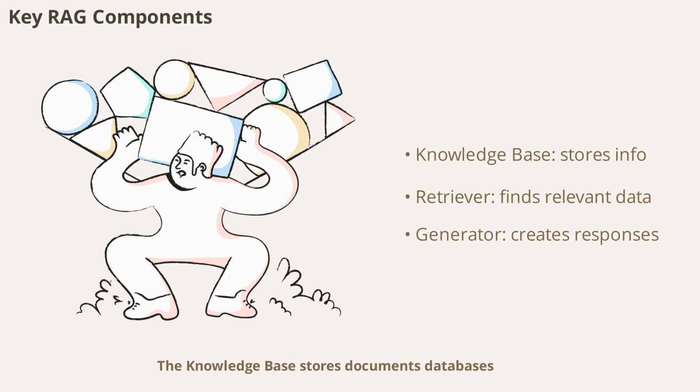The knowledge base stores documents, databases, and APIs, everything the AI might need to reference. The retriever uses semantic search engines and embedding models to find the most relevant information. The generator, typically a large language model, synthesizes this information into human-like responses. Finally, the orchestrator manages the entire pipeline, ensuring smooth operation and handling errors or fallbacks as needed.